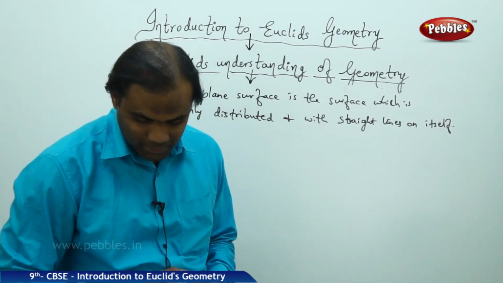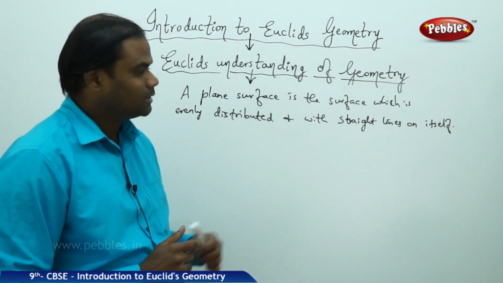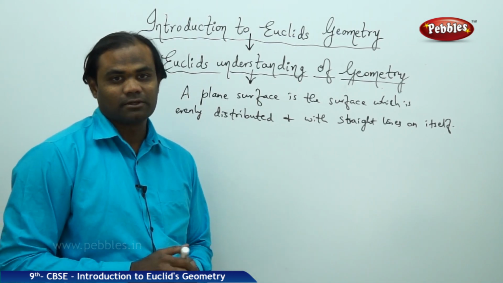So, with the straight lines on itself is how we understand the plane surface.